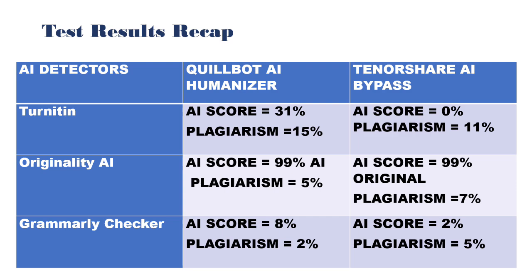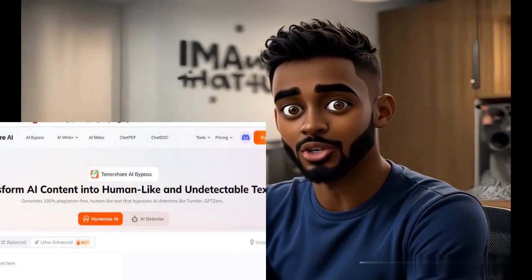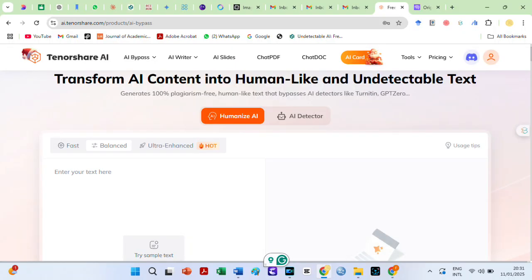If you need full control over tone, style, or rewriting depth, Quillbot is still a good option. But if your main goal is to bypass AI and plagiarism detectors fast and free, Tenorshare AI bypass is the winner. Let us know in the comments.